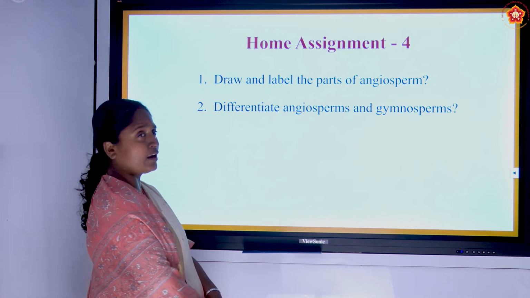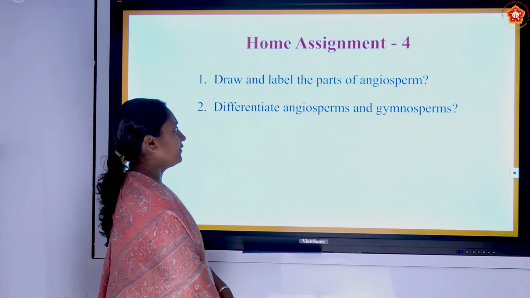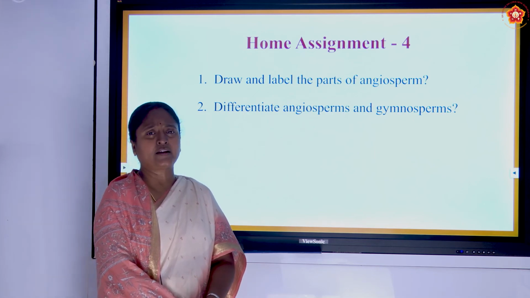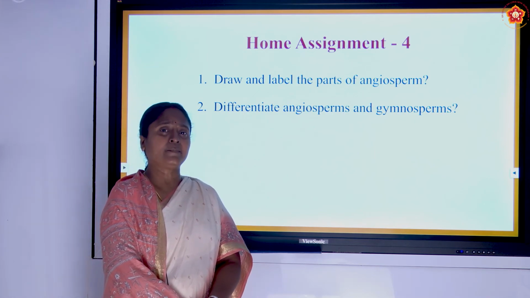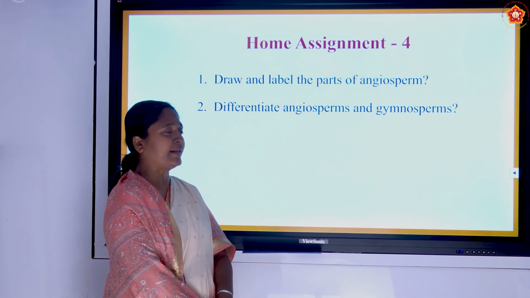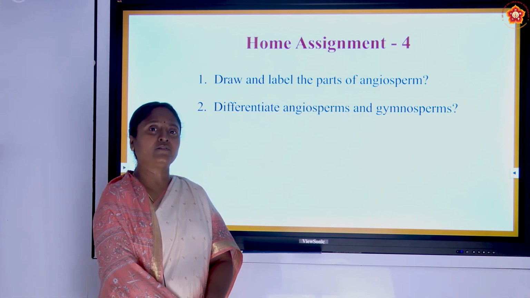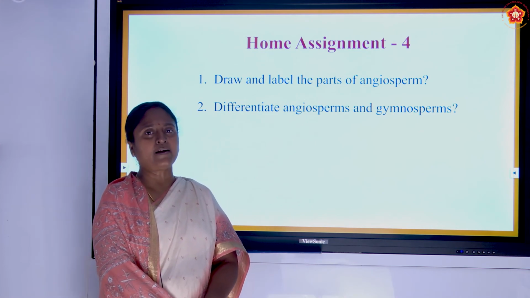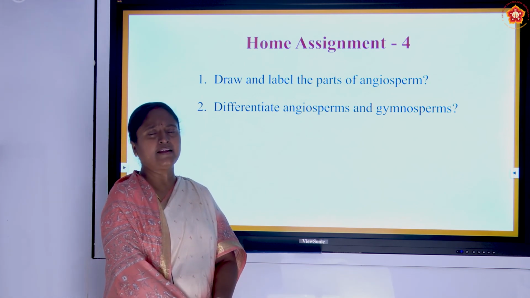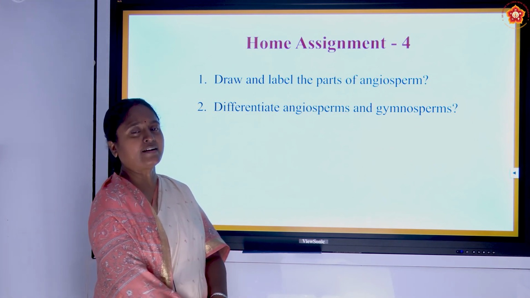And neatly label means you have to mention all the different parts which are present in the plant, and differentiate between angiosperm and gymnosperm. This is a very vast question, very wide, you can answer, but in the examination, whatever parts they are asking, based on that you can classify, based on the leaves, based on the cones and the reproductive structure, or based on the external morphology, whatever they are asking, based on that particular part you have to answer, and it is generally asked as a differentiate question. So you can mention any of the things, and based on the marks allotted you can write for this kind of questions. Hope you understand the video properly.